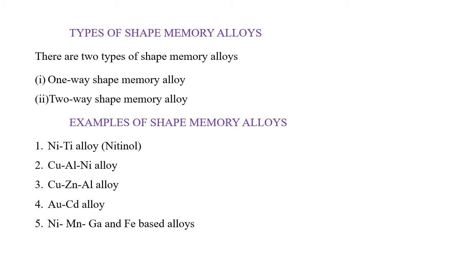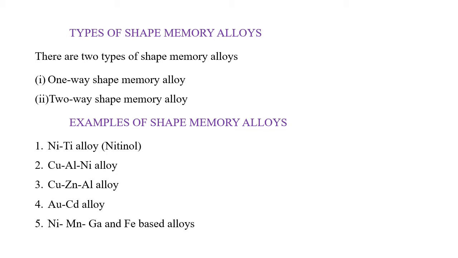Types of shape memory alloys. There are two types of shape memory alloys: one-way shape memory alloys and two-way shape memory alloys. A material which exhibits shape memory effect only upon heating is known as one-way shape memory. Next, a material which shows a shape memory effect during both heating and cooling is called two-way shape memory.